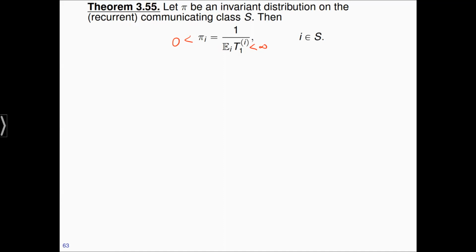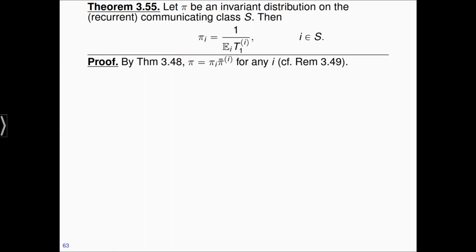I hope that this relation makes it clear why we called a state I positive recurrent if the expected return time is finite. This is the notion of positive recurrence of the state I, and this is due to the positivity of the corresponding weight of the invariant distribution. Otherwise it would have made more sense to call this finitely recurrent or something, because the expected return time is finite.